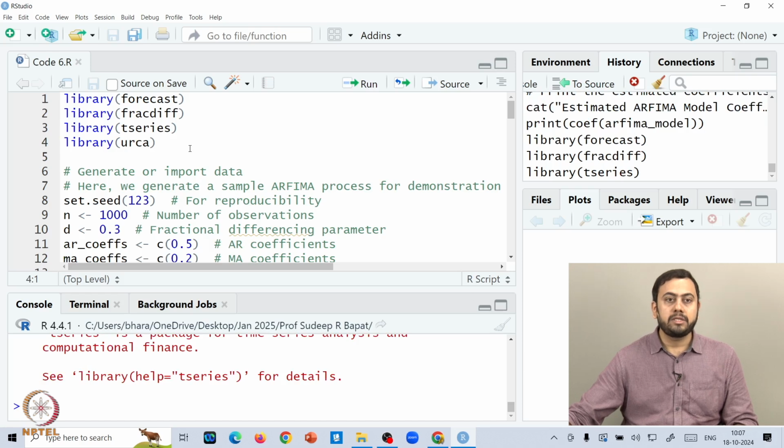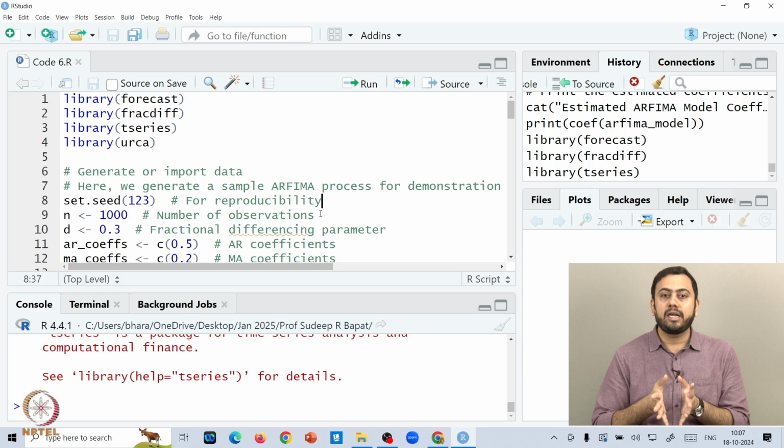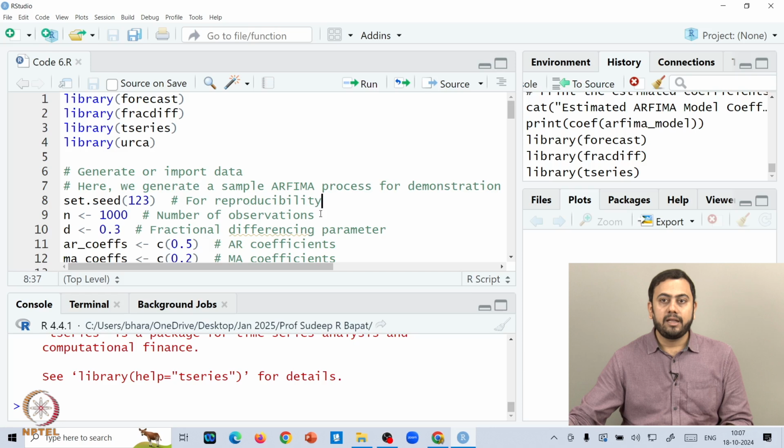Alright, so once you make sure that all the libraries have been installed, the next thing is you want to run this. So set.seed(123). set.seed is a function that tells R how to generate the random values, so that every time you try to replicate or rerun this code, you get the same values as in the first iteration. So this tells R that every time you simulate the same code again and again, it starts the process from the same seed, okay?